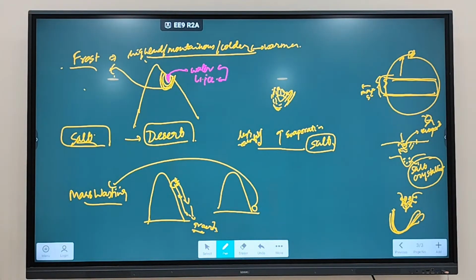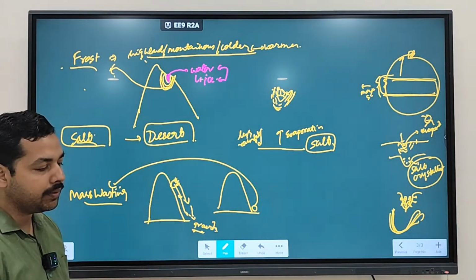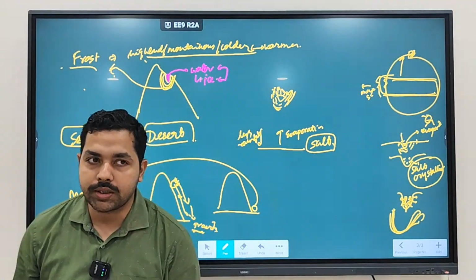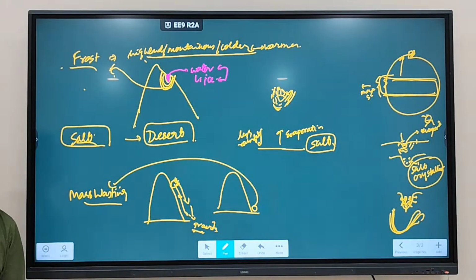Fine. So these are different types of weathering. So what is weathering? When decomposition and breaking down of rock occurs, that is called weathering. And in weathering, no transportation of material is going to happen.